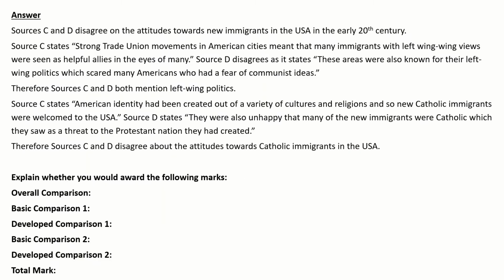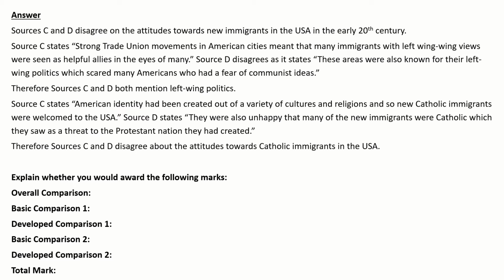So this is the answer that I have written. Source C and D disagree on the attitudes towards new immigrants in the USA in the early 20th century. Source C states, strong trade union movements in American cities meant that many immigrants with left-wing views were seen as helpful allies in the eyes of many. Source D disagrees, as it states, these areas were also known for their left-wing politics, which scared many Americans who had a fear of communist ideas. Therefore, sources C and D both mention left-wing politics.